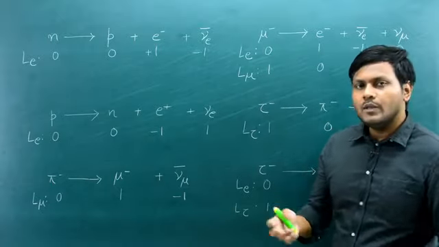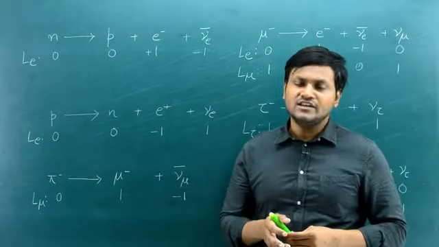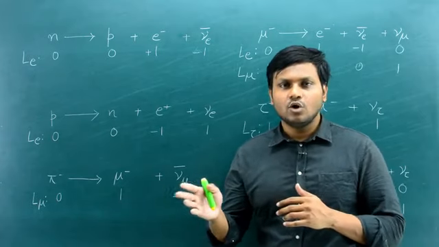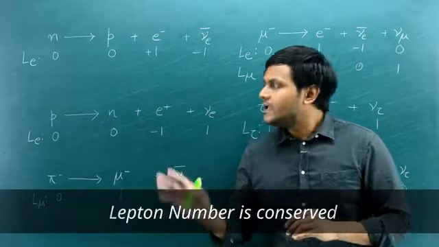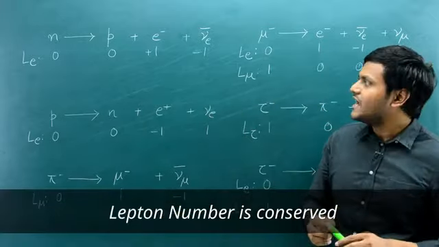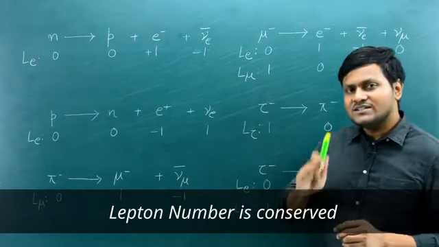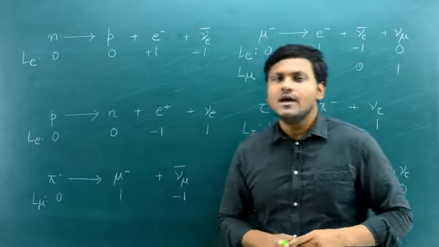So lepton quantum number is always conserved except maybe in neutrino oscillations. In neutrino oscillations, lepton quantum number is not conserved as a particle goes from one point to another, but apart from that, in almost all other particle interactions, the lepton quantum number is conserved. So this gives you a very helpful tool in sorting out different kinds of particle interactions.